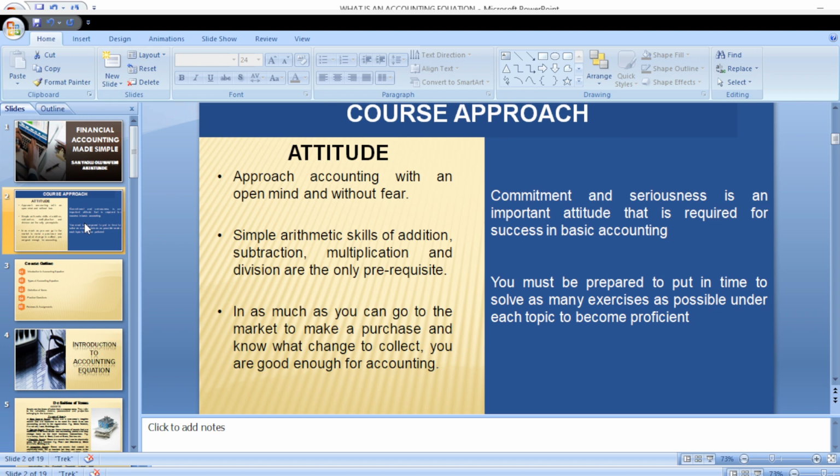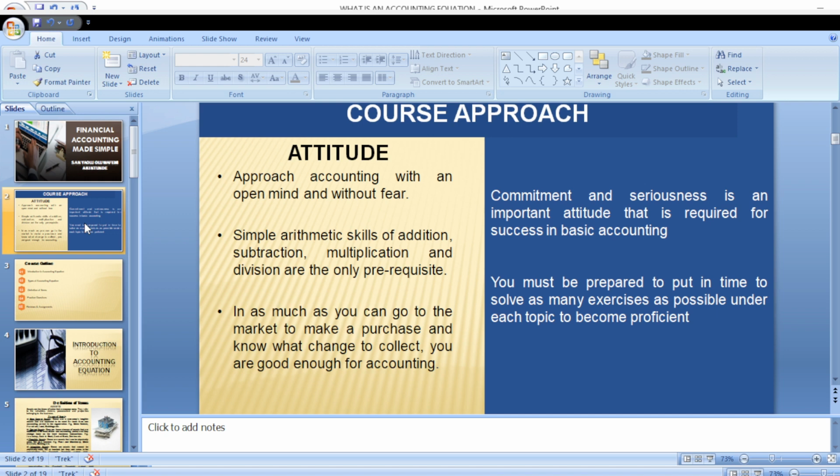So the first thing is, the approach I want you to have for this course is to have an open mind, be willing to learn, and eliminate any form of fear that you may have in respect to accounting. Also note that accounting just requires simple arithmetic such as addition, subtraction, multiplication, division. Those are the prerequisite knowledge that you need for this particular course.